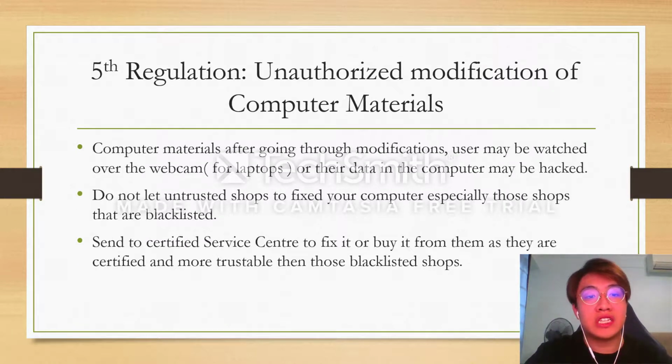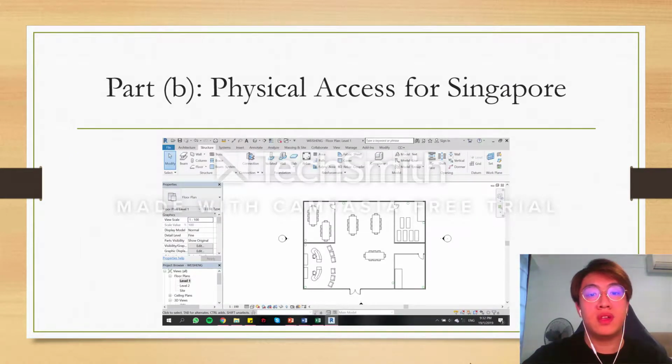And for the last regulation, the fifth one, unauthorized modification of computer materials. Computer materials, after going through modifications, may be watched over the webcam, for example on laptops, or the data in the computer may be hacked. Do not let untrusted shops fix your computer, especially those shops that are blacklisted. Send it to a certified service center to fix it or buy it from them, as they are certified and more trustable than those blacklisted shops.